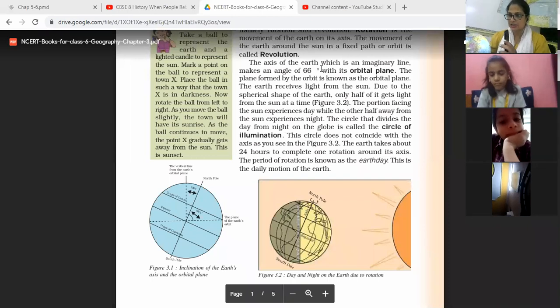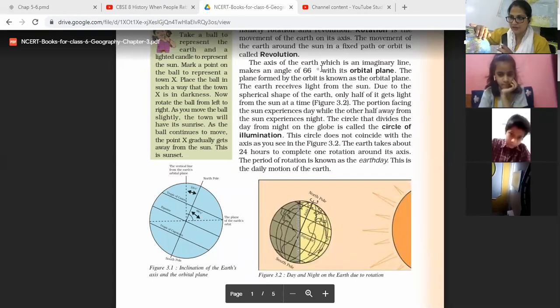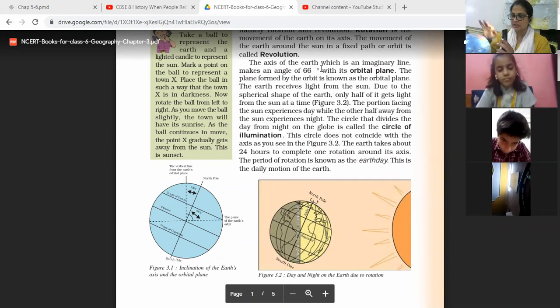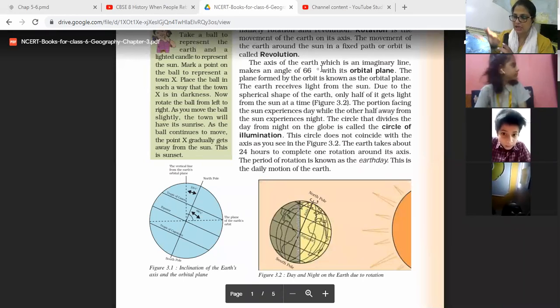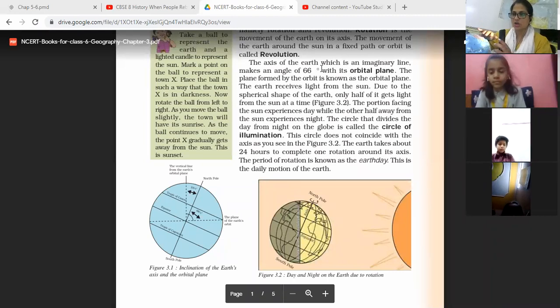So the earth now, where is the day? Day is India, Asia. Now the earth rotates west to east. Now it is evening in India and it is moving through the daytime. Here, North America is the country that comes on the side of the sun, facing toward the sun. So now the day is in North America, night at India. So this continuous motion is going.